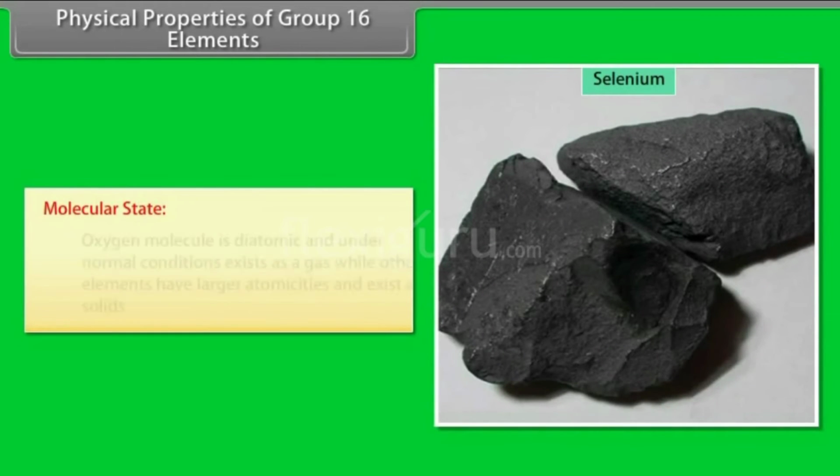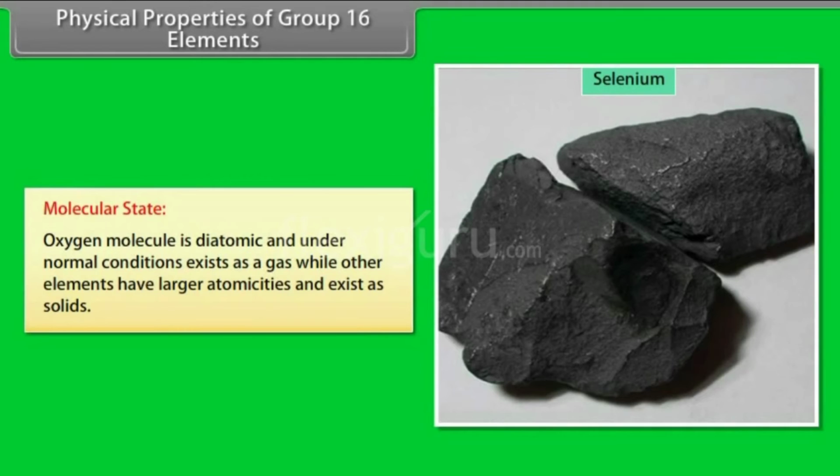Molecular state. The oxygen molecule is diatomic and under normal conditions exists as a gas, while other elements have larger atomicities and exist as solids. So that's all about the physical properties of 16th group elements.